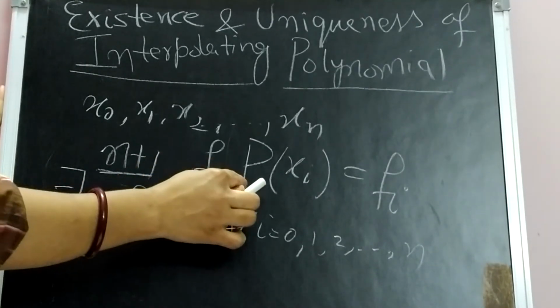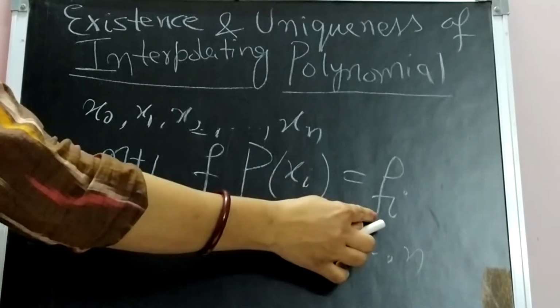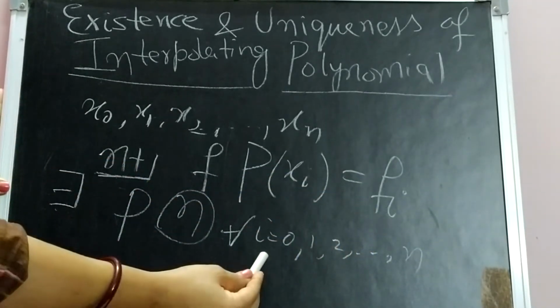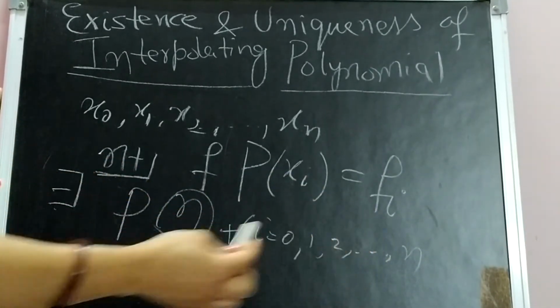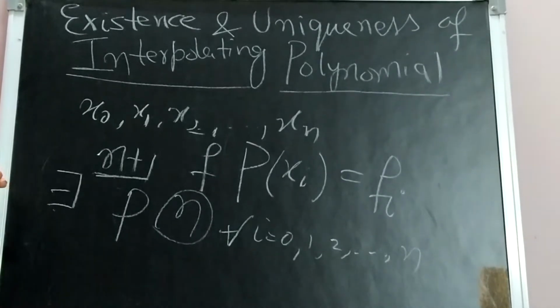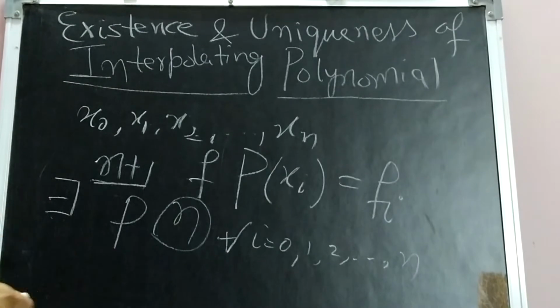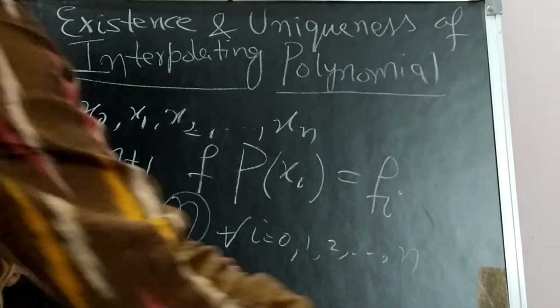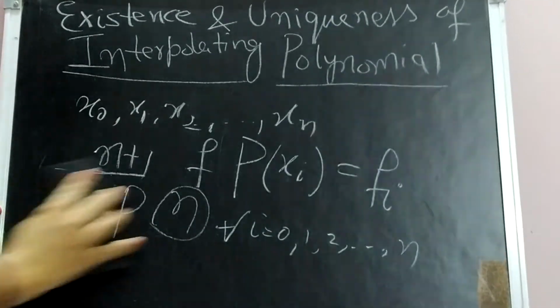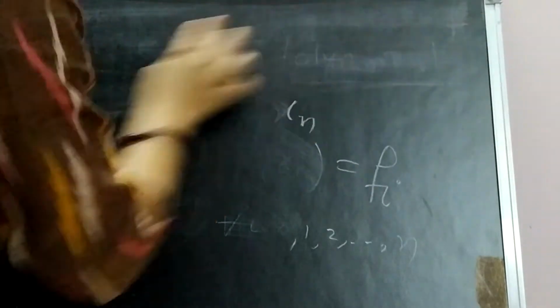The meaning is that P at xi is equal to fi for all i equal to 0, 1, 2, ..., n. So this we need to prove. There exists such a polynomial, and if it exists, the polynomial is unique. It is uniquely defined. So let us try to prove this existence and uniqueness theorem.